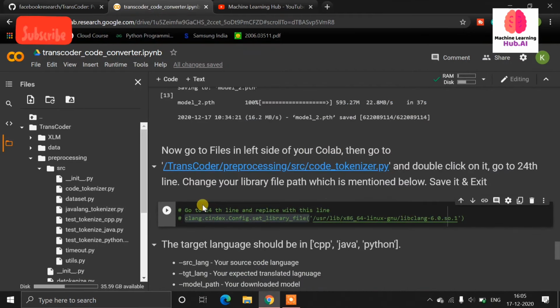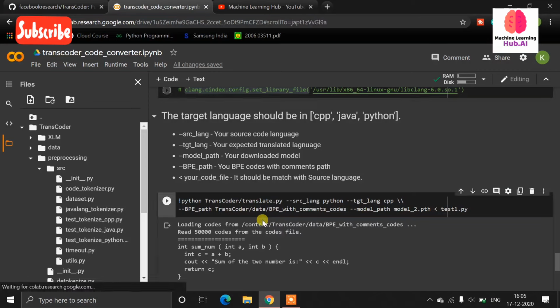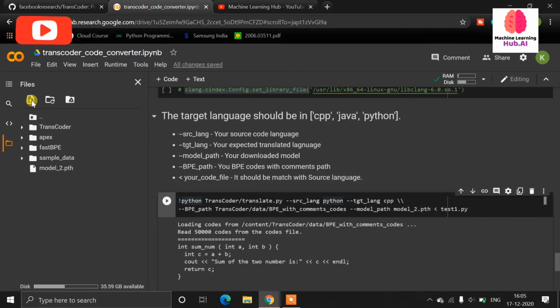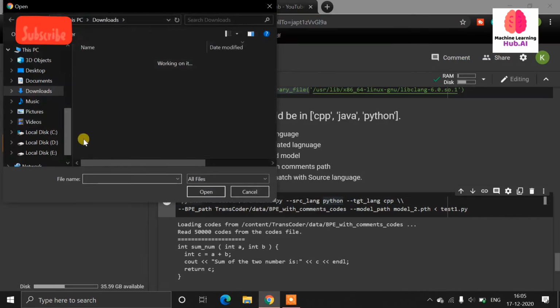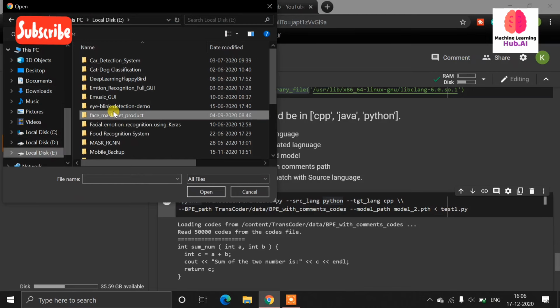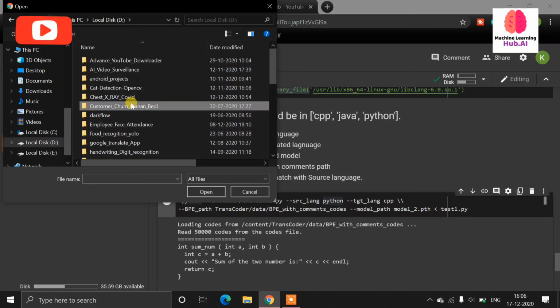If you made the change successfully, then you can run your transcoder perfectly. So now this is the running time: python transcoder translate.py. We need to define the src language, which means your source code language. My source code language is Python. So guys, you need to have a ready-made Python code and upload it into your Google Colab. So let me upload one of my Python codes here. Let me choose one code.